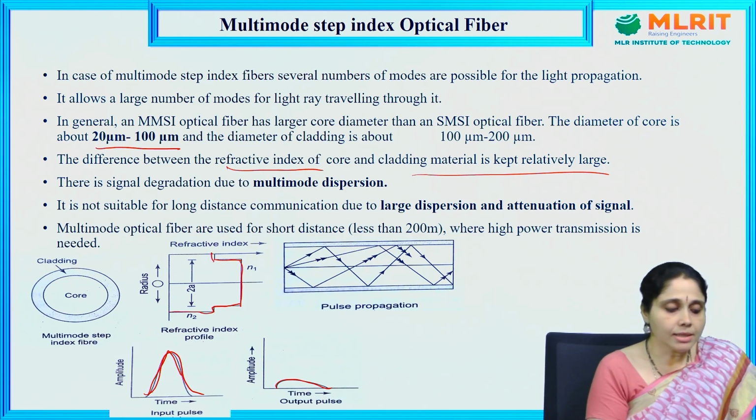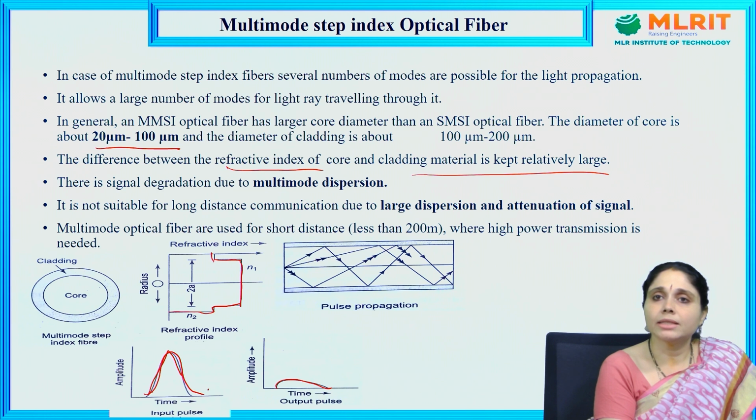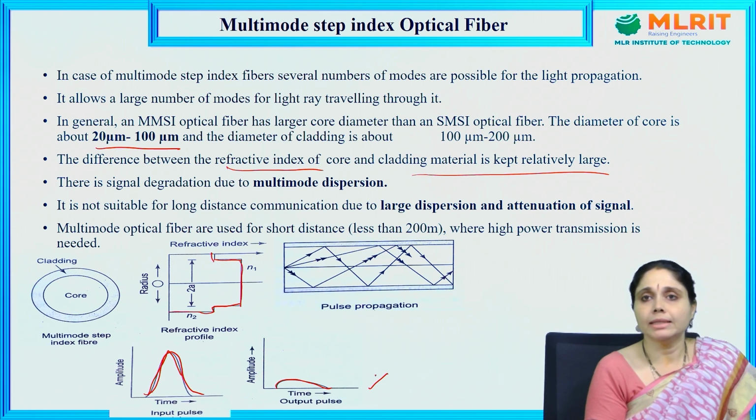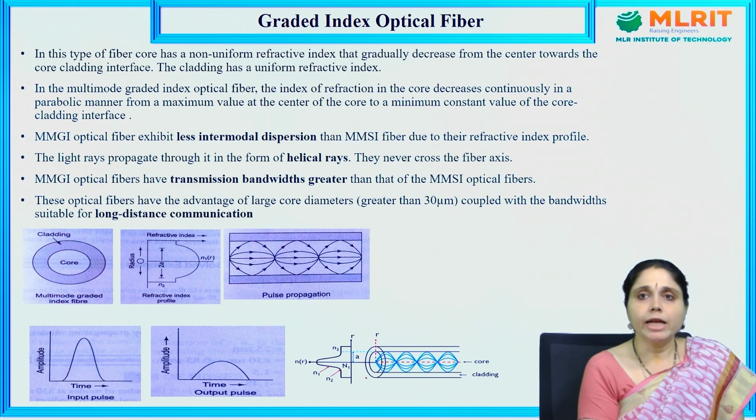So this is the multimode step index fiber, where if we give the input signal like this, after undergoing multiple reflections, we will get the output pulse like this. Okay. Next, coming to the graded index optical fiber.